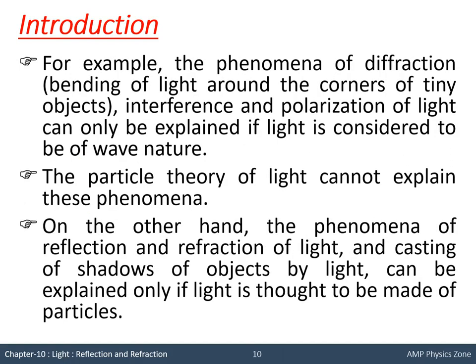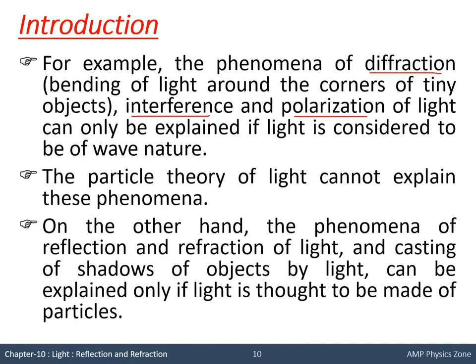For example, the phenomena of diffraction, interference, polarization, in detail you will see in higher standards. For explaining these phenomena, light should be considered as wave. If we want to explain these phenomena, we have to treat light as wave.